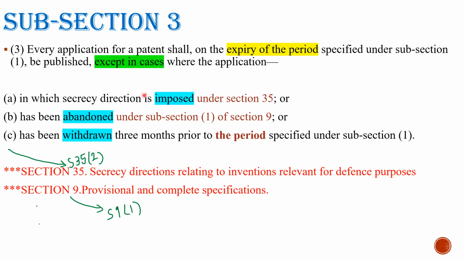Here you can refer to section 35 and section 9. Also for clause C, you can refer to section 35 subsection 2. You can also find out the keywords of the particular clause. For example, for clause A, the keyword is imposed. For clause B, the keyword is abandoned, and for clause C, the keyword is withdrawn.